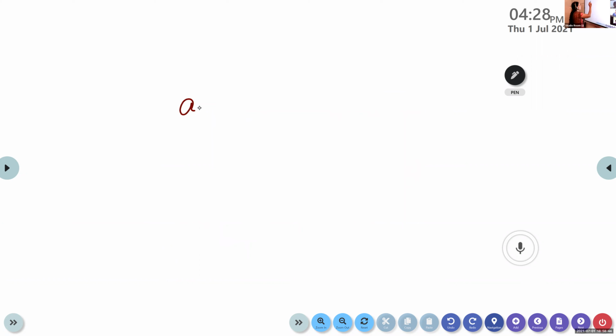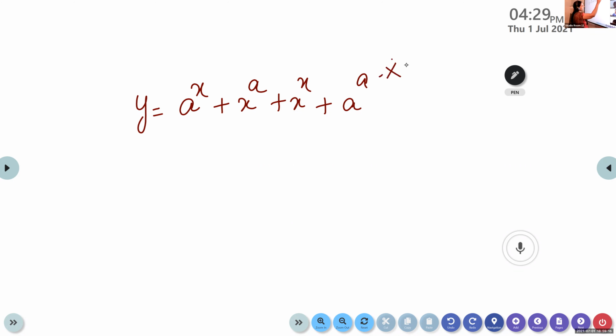Find the derivative of y is equal to a raised to x plus x raised to a plus x raised to x plus a raised to a. It's an important 1-mark question. What will be the answer? This question is there in your miscellaneous exercise in your textbook. How will you do this?